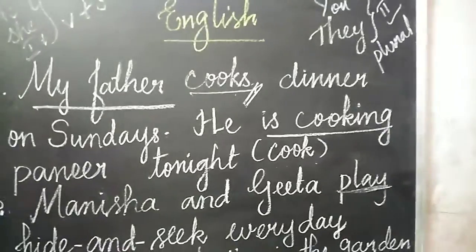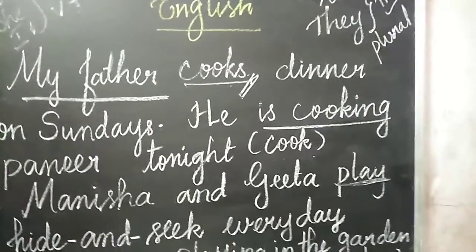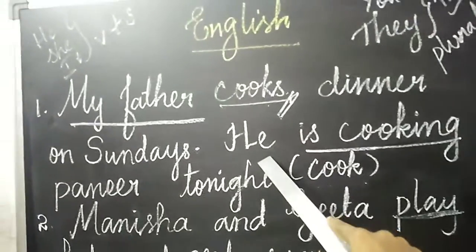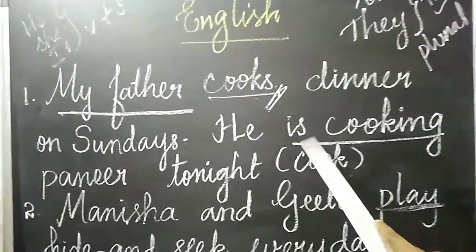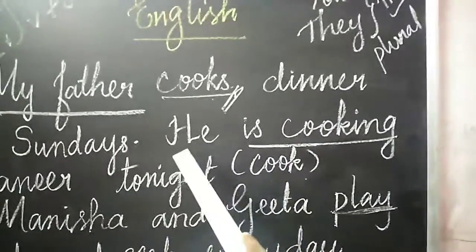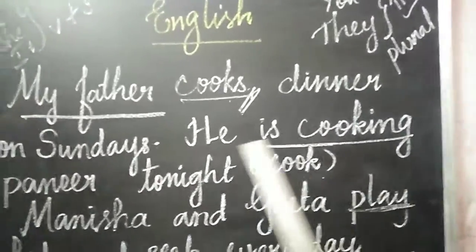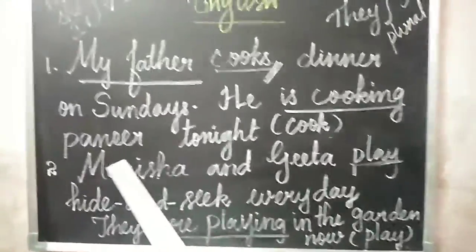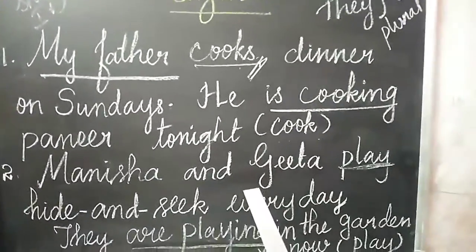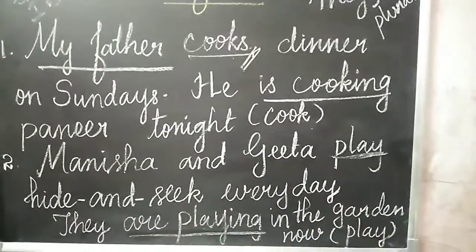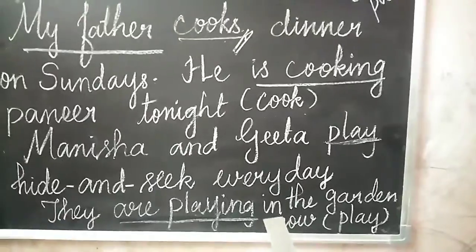Next one, Manisha and Geeta do hide and seek every day. They dance in the garden now. See, children, in this question, the verb play is given in the bracket. Manisha and Geeta is a plural form, so it is mentioned as they. We already studied he, she, it comes.